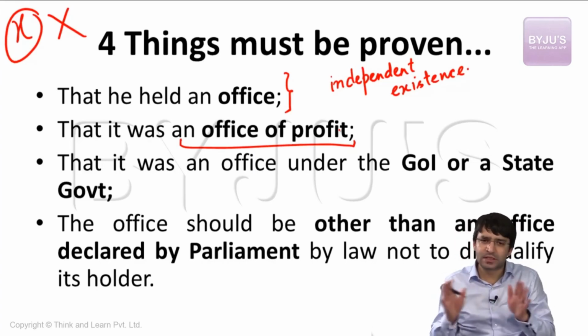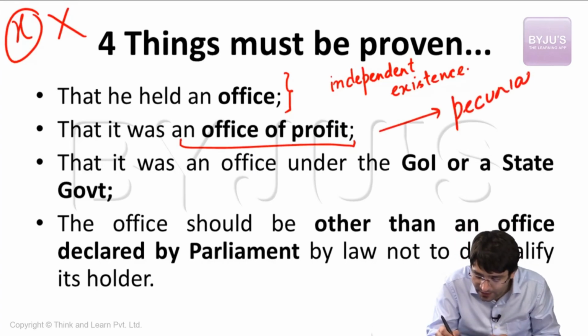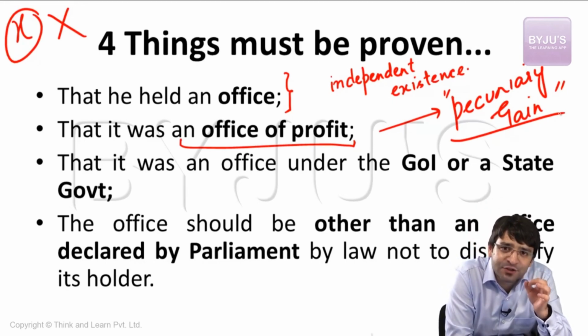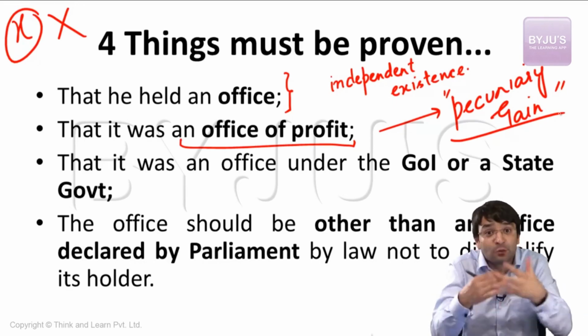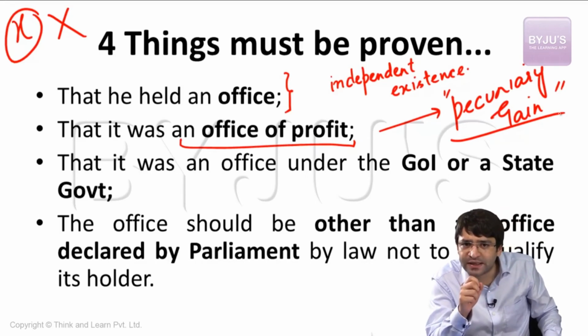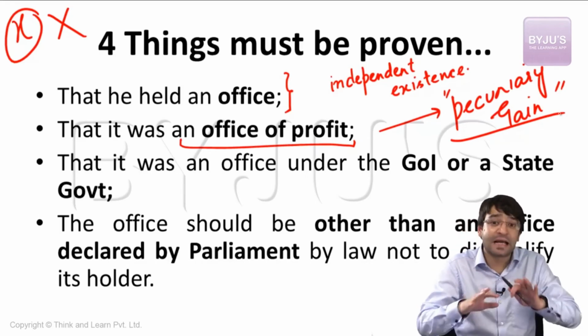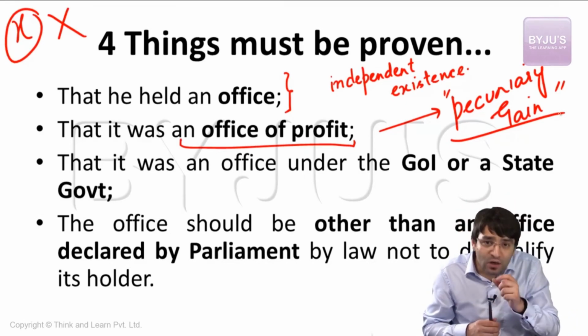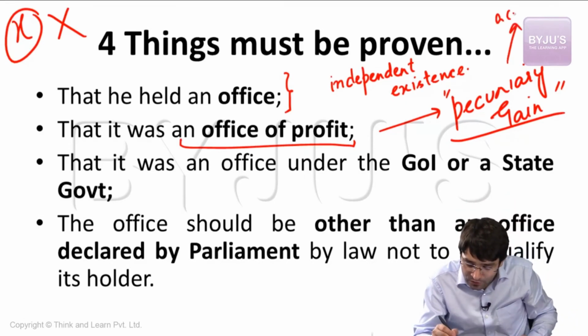Supreme Court said no. It doesn't matter. What matters is pecuniary gain. The Supreme Court asked Jaya Bachchan, is this salary attached to this office of UP Film Development Corporation? She said yes, but I'm not taking the salary. Court said doesn't matter. The salary is attached? Yes. Second, are you provided an official bungalow attached to this office? She said yes, but I'm not taking that residence. Because I'm not taking that residence, that means it should not be office of profit. Court said doesn't matter. What is to be understood here? Court said is accruability.